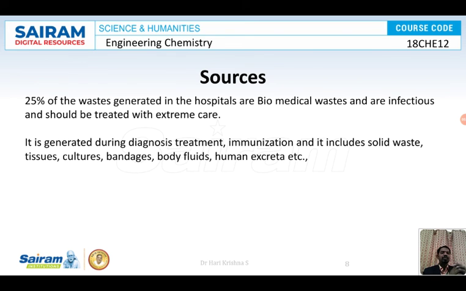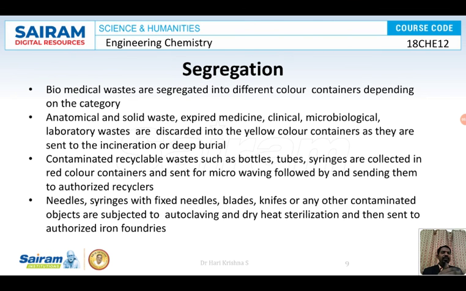You might have seen in almost all hospitals, you'll have a red color, black color, right? They will separate it. They'll take all the syringes, everything in a separate basket, organs separately, and dispose of it separately. During diagnosis, it will be generated. By immunization, it will be generated. It includes solid waste, tissues, cultures, bandages, body fluids, human excreta, etc. So how to segregate this? You have a color code. You have yellow color and you have red color.